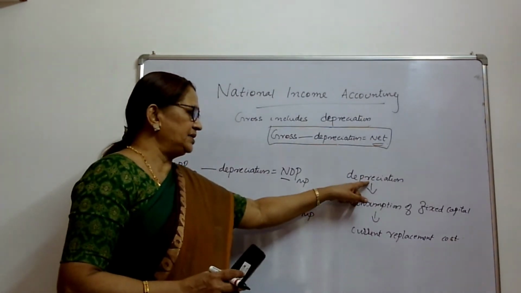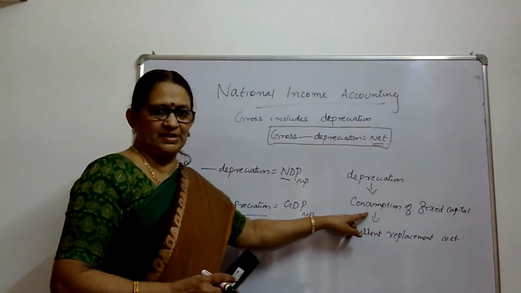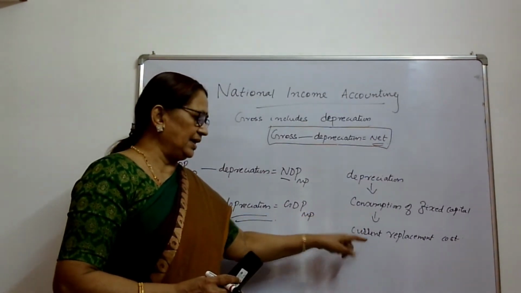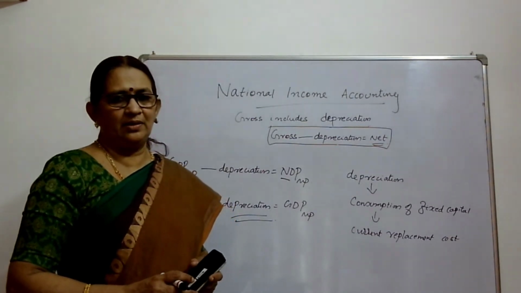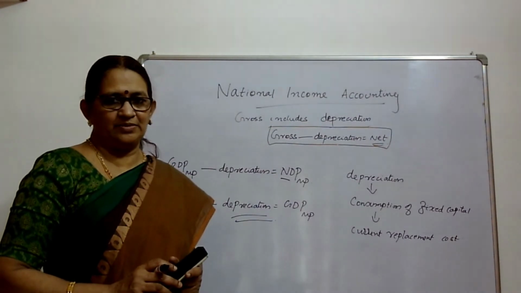Okay. Depreciation, the other common terms are consumption of fixed capital or current replacement cost of fixed capital. These are the terms.